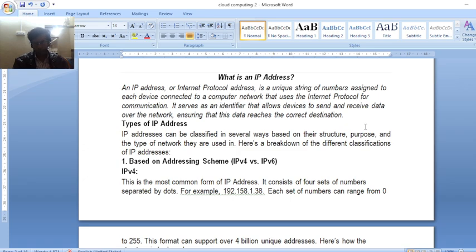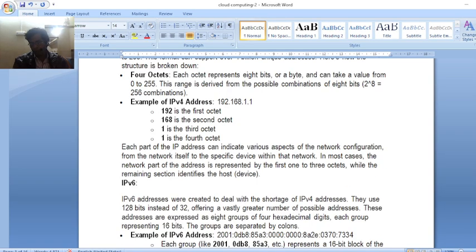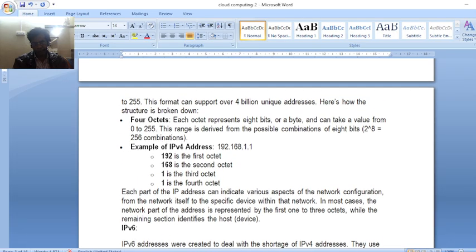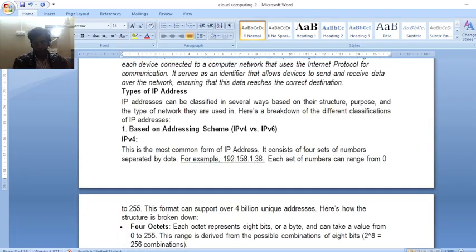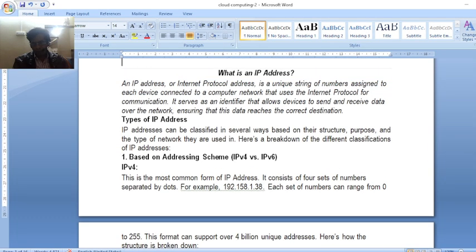Why do you have this requirement? Suppose you want to communicate with other persons through any media. There is a requirement of some information. Suppose you want to contact your friends by phone; you need a phone number to communicate with each other.